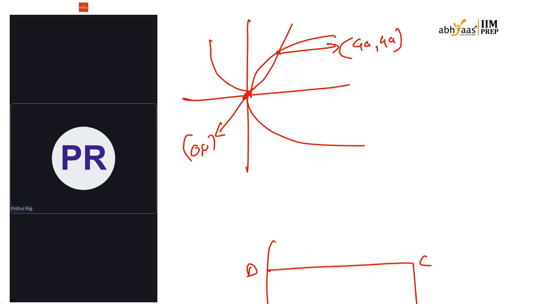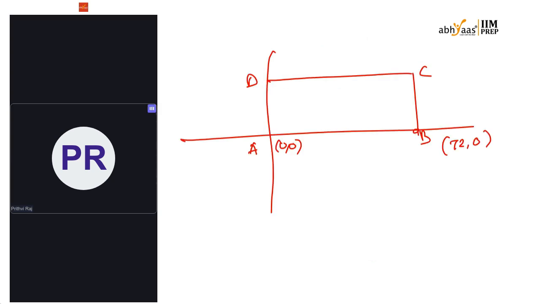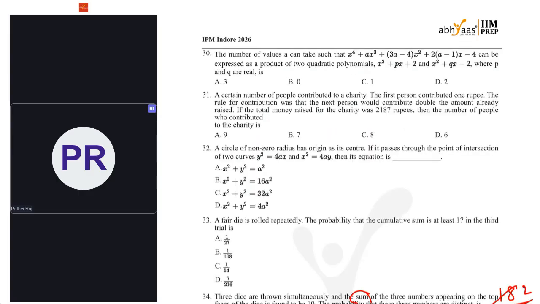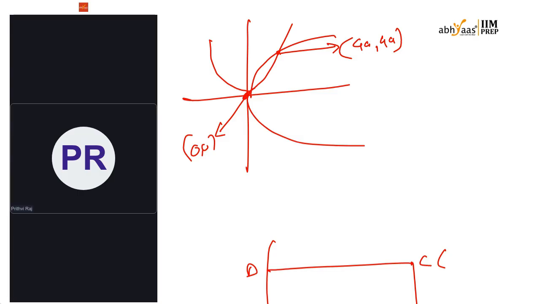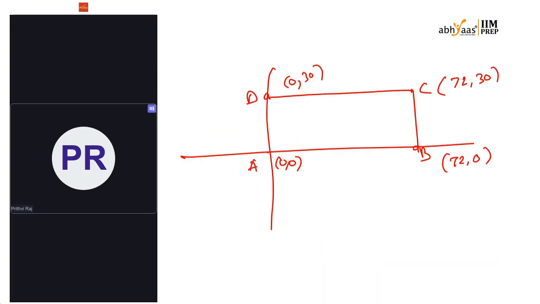So the coordinates of this point B will be 72, 0. And C, now BC is equal to 30 centimeters, so it is 72, 30, and this is 0, 30. And a circle is passing through A and C.